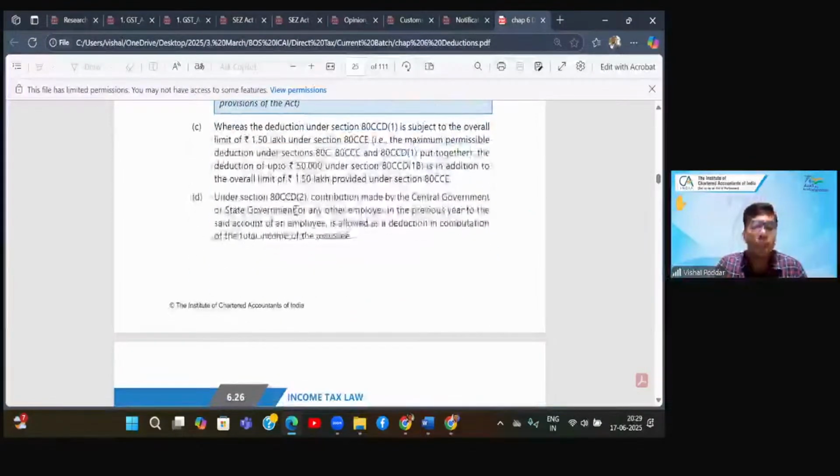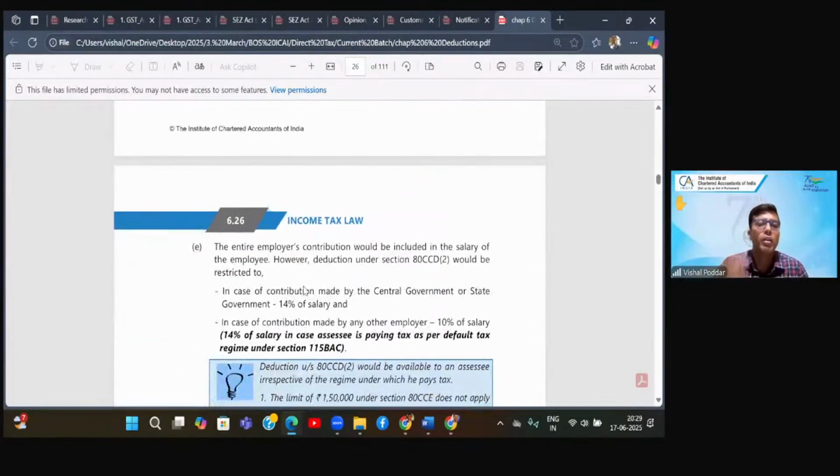Their employer can be the central government, now even the state government, or even private. So they will be eligible to get deduction for their employer's contribution also, and here the remaining 10% can be used.